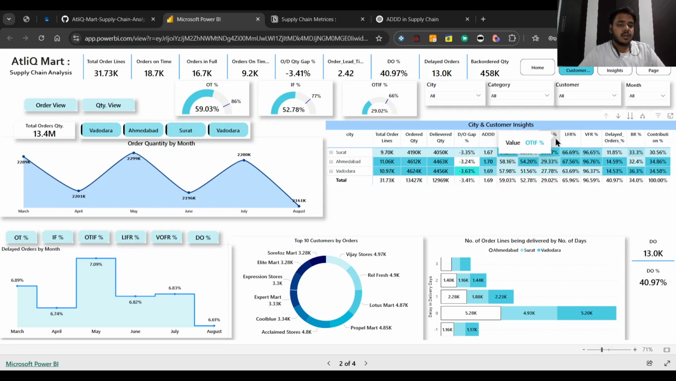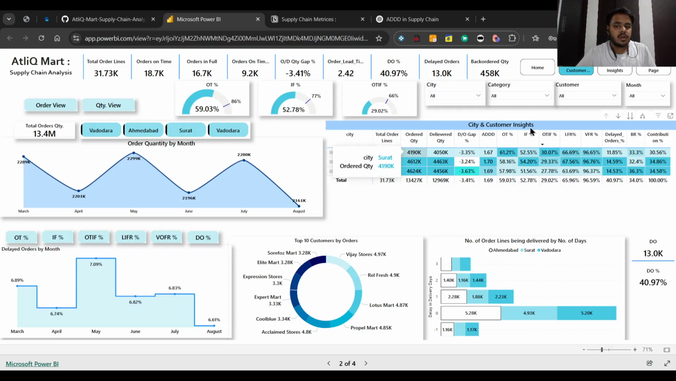Okay. And with respect to the OTIF percentage, it is actually very low overall, like 29.02%. But in Surat, it is 30.07%. As you can see, it is the highest. Now, coming back to the LFR.